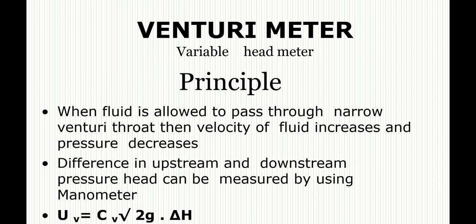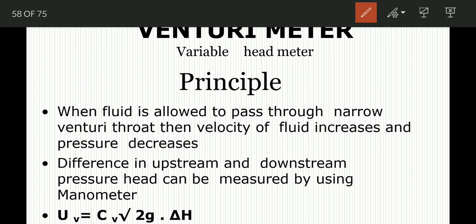The equation to read the difference in the pressure head is UV equals CV square root of 2G del H. This equation is the same as that of the orifice meter. Previously we calculated it for the orifice meter, so we wrote it U0. Here we are calculating it for the Venturi meter, so UV equals CV square root of 2G del H. Same, U is the velocity, C is the constant and del H is the pressure head difference.